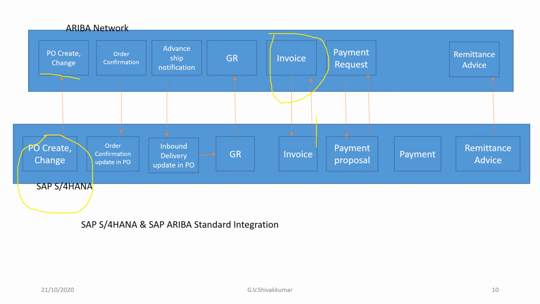Again, SAP S/4HANA is sending the carbon copy. I'm encircling it here, so this shows the carbon copy of the invoice. Supplier invoices created in SAP S/4HANA can be transferred as CC invoices, or carbon copy invoices, to suppliers through the Ariba Network for status tracking purposes. This is for status tracking, carbon copy, CC.